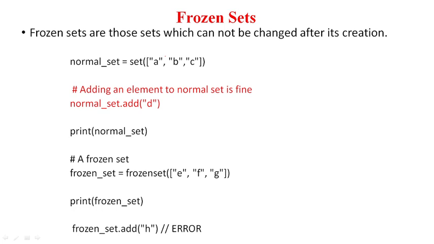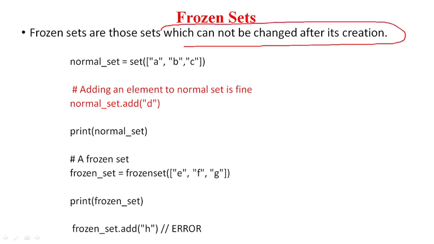Now the next topic is frozen set. What is a frozen set? A set which cannot be changed after its creation is called a frozen set. Let us understand. This is a normal set I am creating using a list of strings, with the function set.